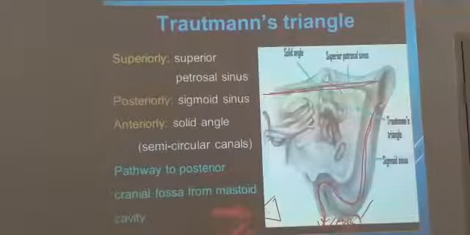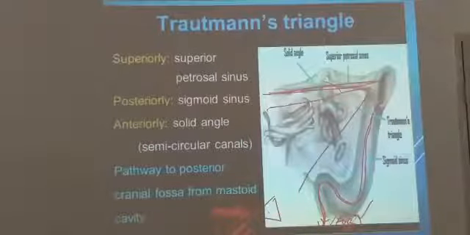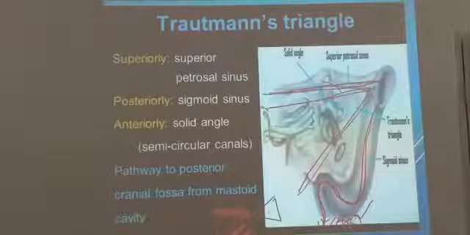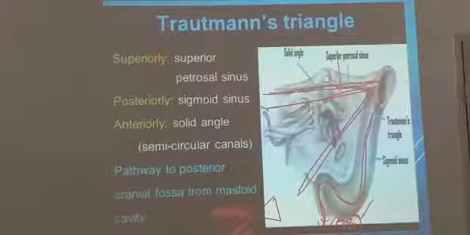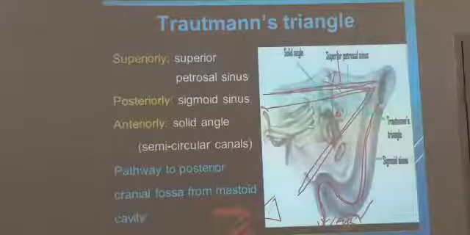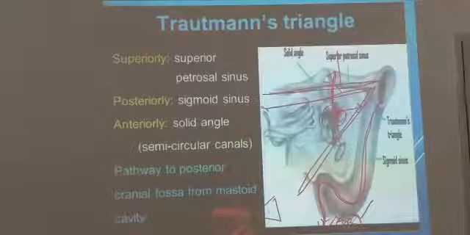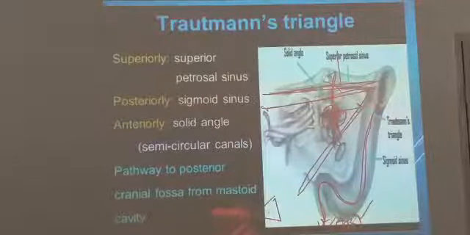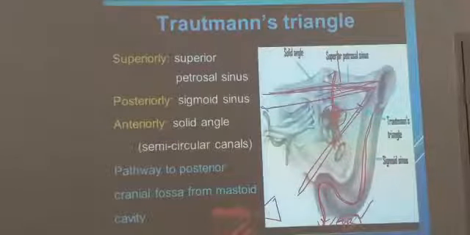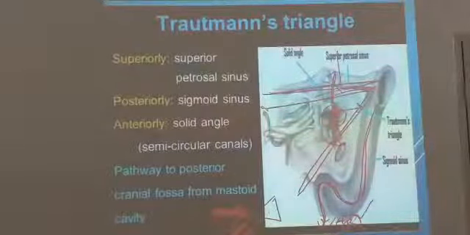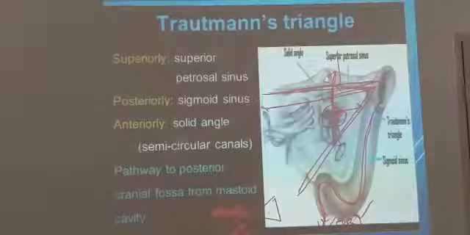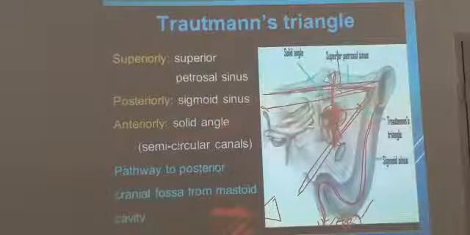So what is this superior petrosal sinus? This is above the petrous temporal bone. I am drawing the same greater than, less than. This is the superior petrosal sinus, and this is the solid angle. What is the solid angle? The lateral semicircular canal, superior semicircular canal, and posterior semicircular canal; the angle between these is called the solid angle. So Trotman's triangle is formed by the bony labyrinth in front, anteriorly the solid angle, that is, the labyrinth-related, semicircular canal-related angle.